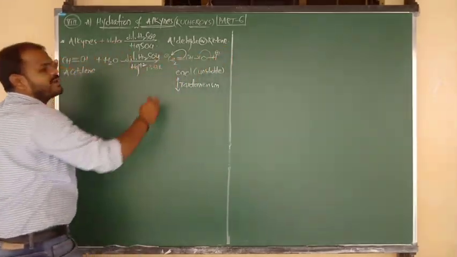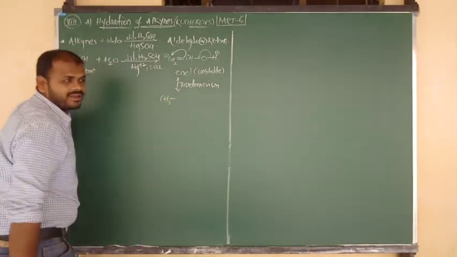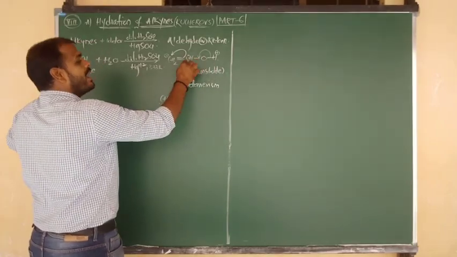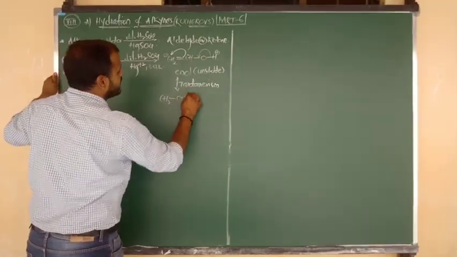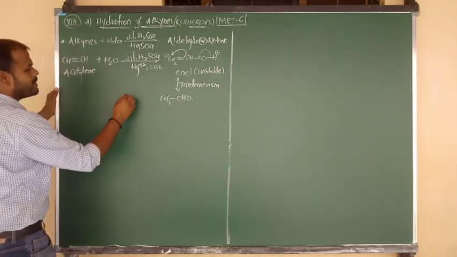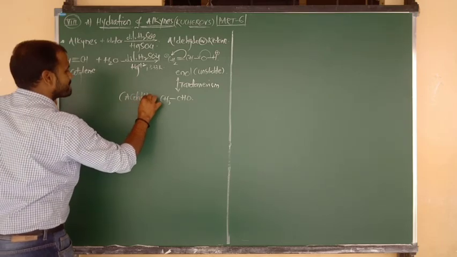So H plus attacks the CH2. Now CH2 becomes CH3. And remaining here one carbon is there, C double bond OH, and also we can say simply CHO. So what is the name of this compound? The name of this compound is acetaldehyde.